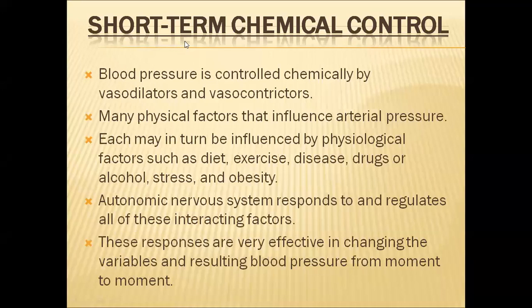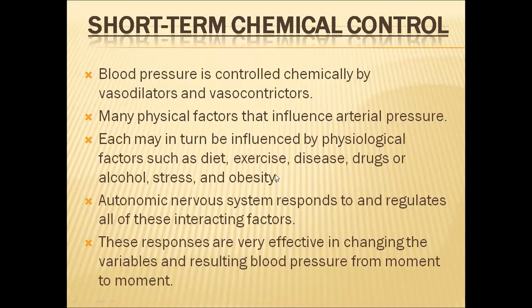Coming to the second type of control of heart rate, that is short-term chemical control. Blood pressure can be controlled chemically by vasodilators and vasoconstrictors. Many physical factors influence cardiac pressure, and these in turn may be influenced by factors such as diet, exercise, diseases, drugs, alcohol, stress, and obesity.